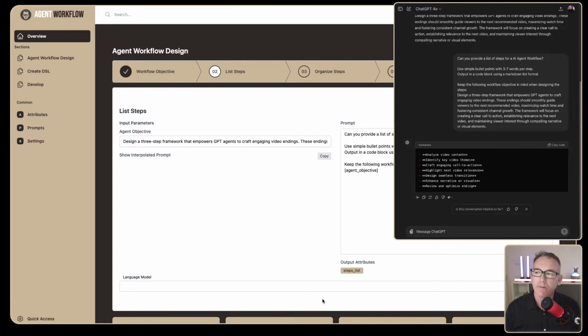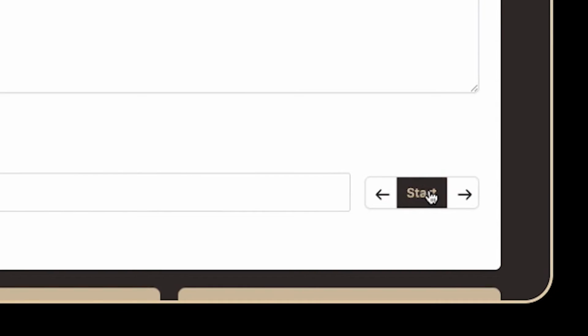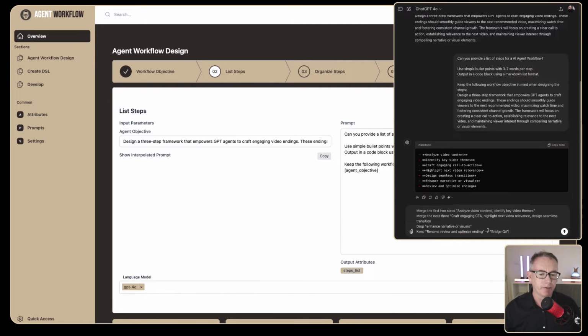Now, in the workflow tool, when it's fully operational, you will click this little button for start, and those steps that we just saw will show up in the steps list attribute. And I'm going to have capabilities to modify, merge, delete, or add to that. But for now, what we'll do is head back to the GPT that we've got.